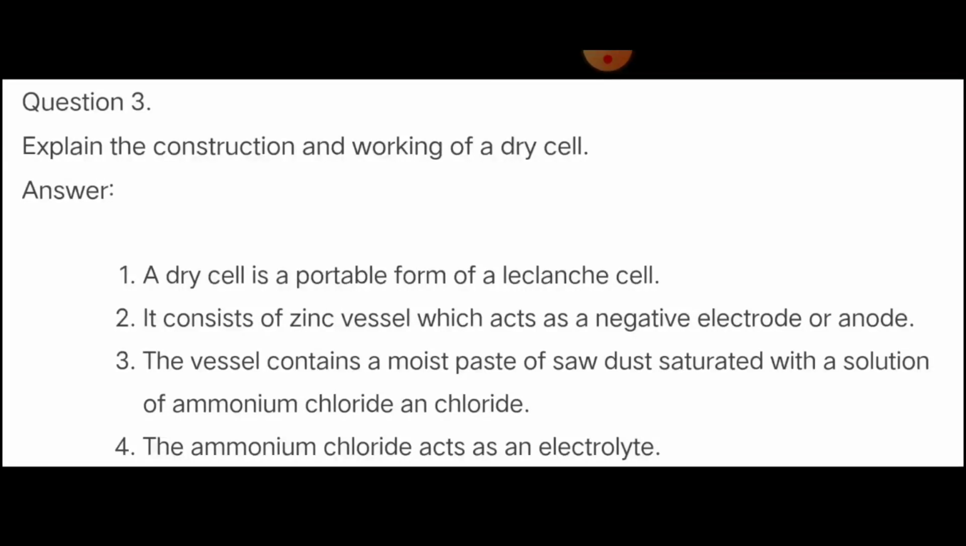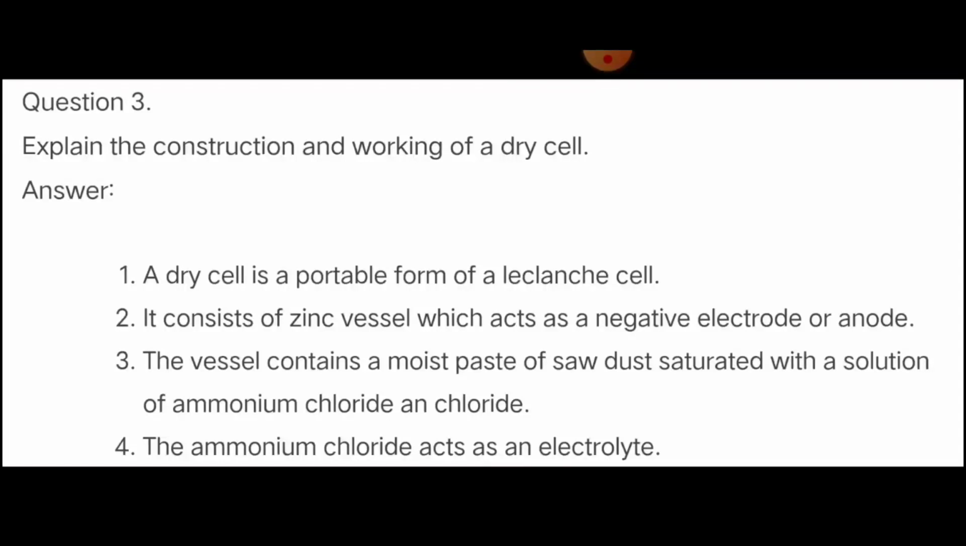A dry cell is a portable form of Leclanche cell. Portable means it can be easily carried. So it consists of a zinc vessel which acts as a negative electrode or anode. The vessel contains a moist base of sawdust saturated with a solution of ammonium chloride. The ammonium chloride acts as an electrolyte.